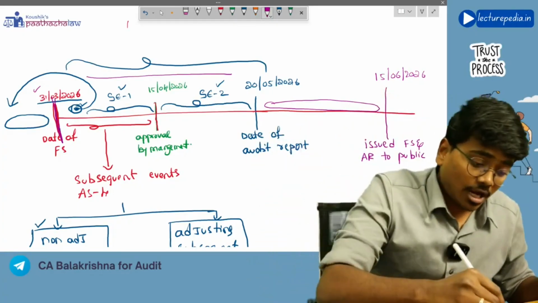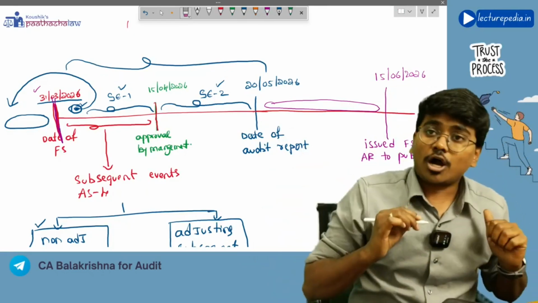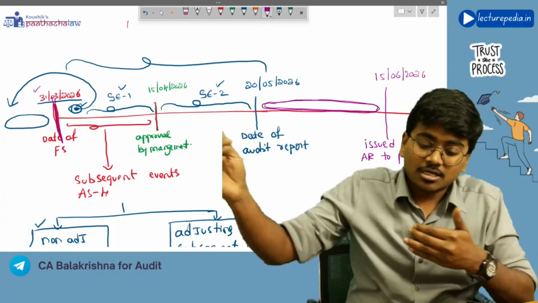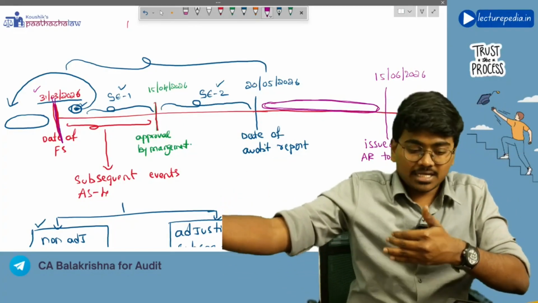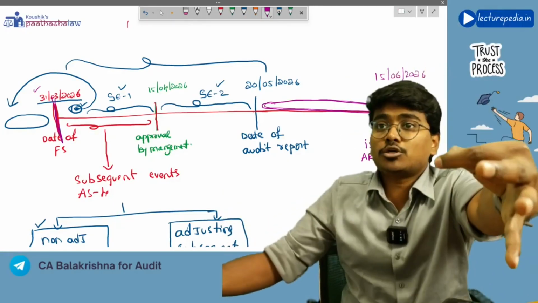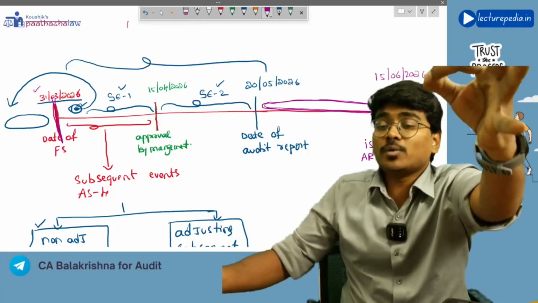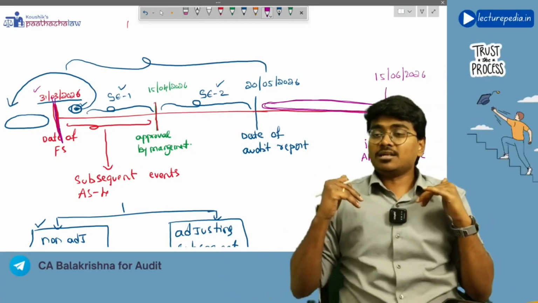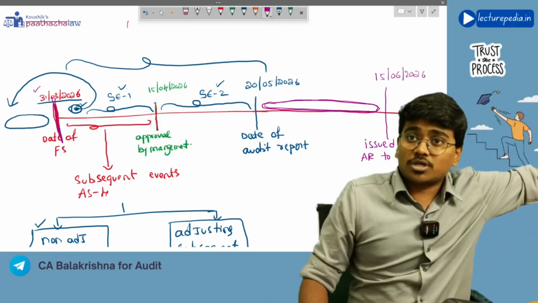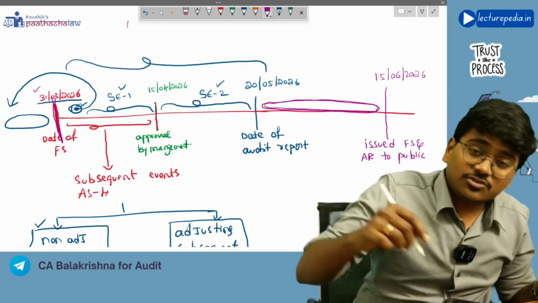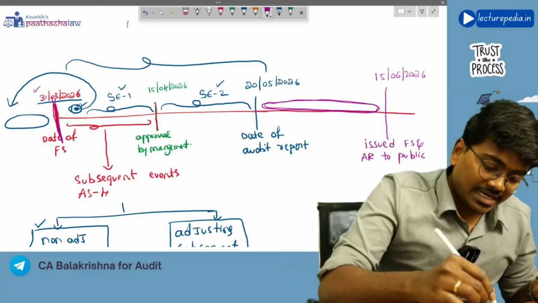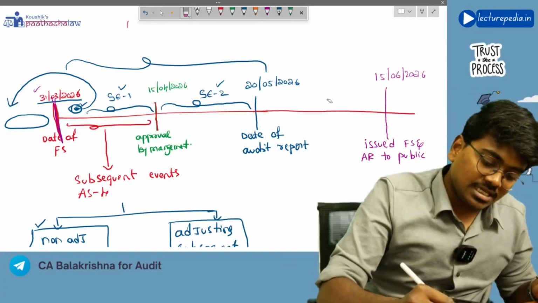The fact about that item becomes known to the auditor in this period, that is, after the date of the auditor's report but before issuing to the public. The auditor has issued the audit report to the management, and after issuing it, the auditor came to know about a particular matter related to 31st March 2026. This will also be treated as a subsequent event for the purpose of audit. Let us call this SE3.